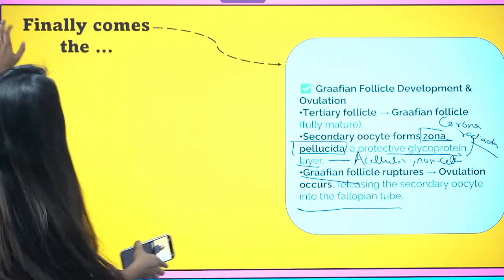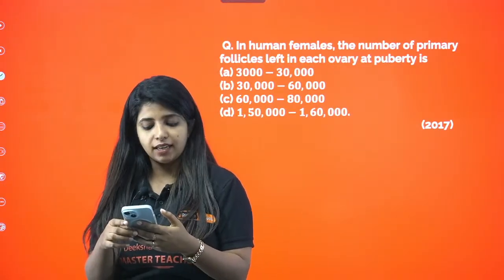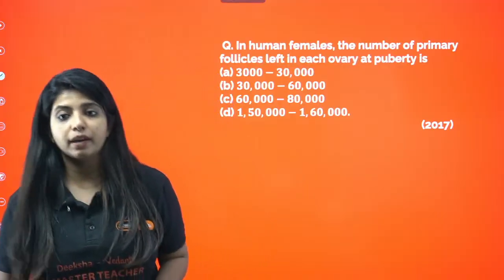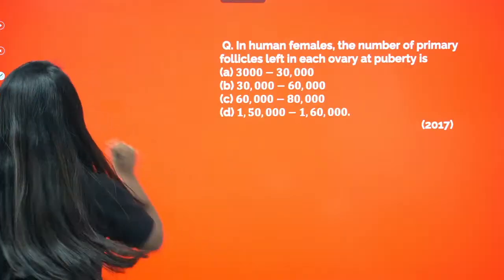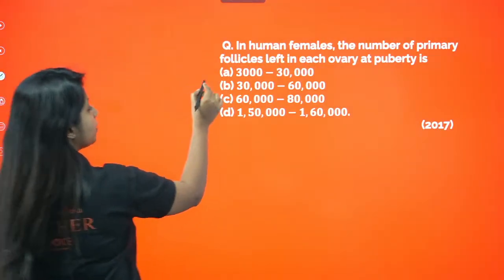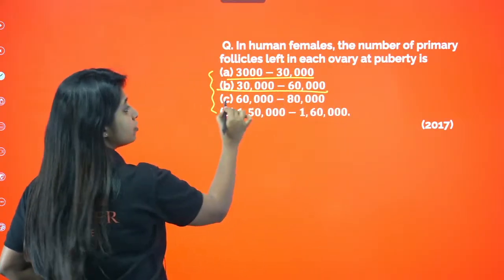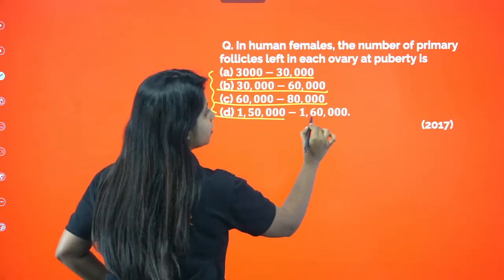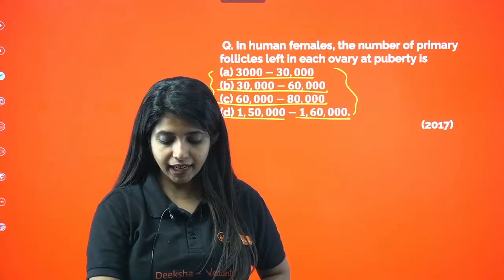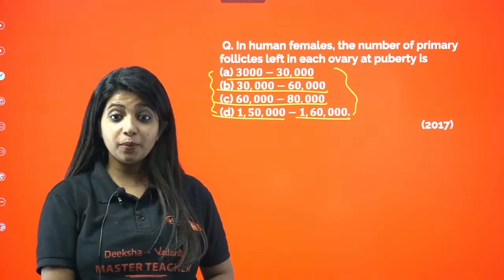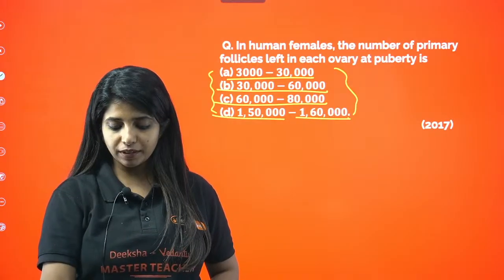Cool. Now over here, there is a question that I have for you guys to solve. This came in the 2017 KCET examinations. In human females, the number of primary follicles left in each ovary at puberty is what? 3,000, 30,000, 30,000 to 60,000, 60,000 to 80,000, or 1,50,000 to 1,60,000. What do you think is the answer for this question? Any idea? How many follicles are remaining in the ovary? That is the question. At puberty.